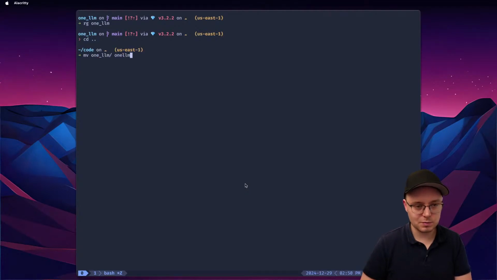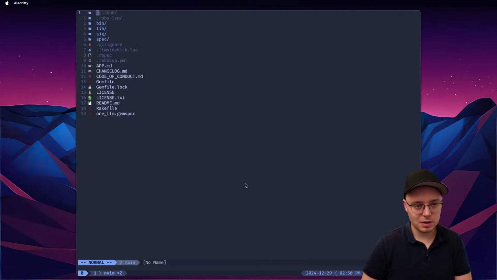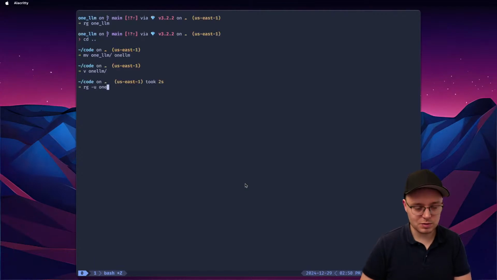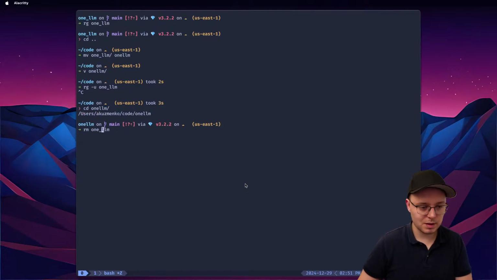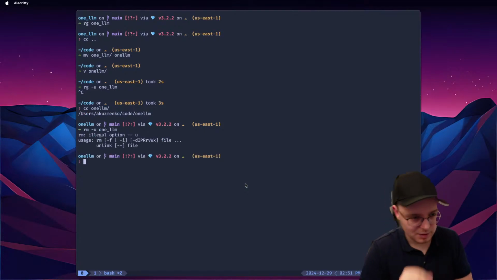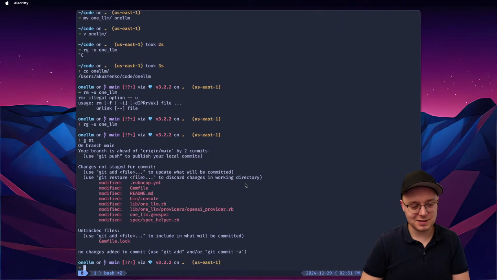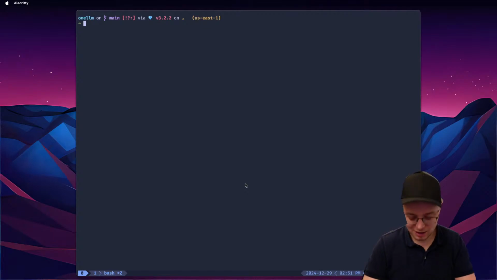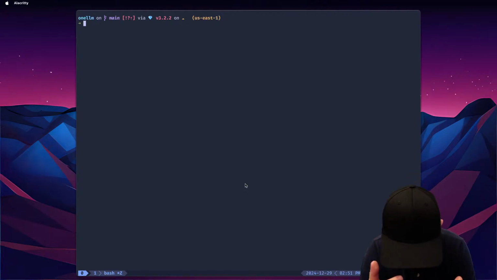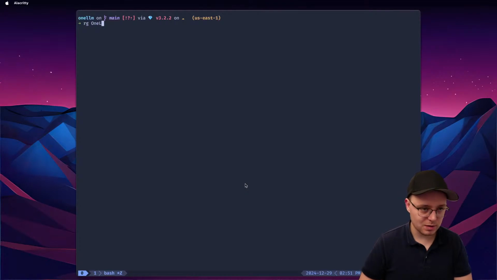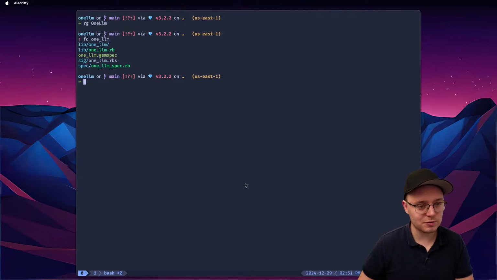Move it to OneLLM. Okay, now if I try it again with this name. Oh, not in code. Then we do the hidden files. Not rm. Jesus, what am I doing? rg. Good. Okay, now this should be empty. Okay, OneLLM. We have a bunch of files that we need to rename.